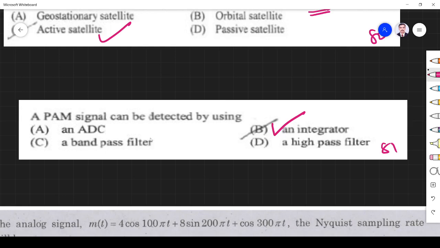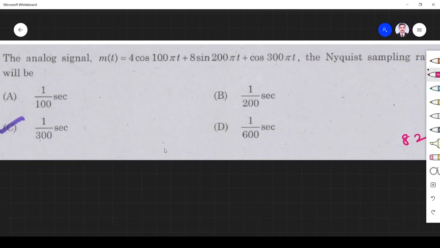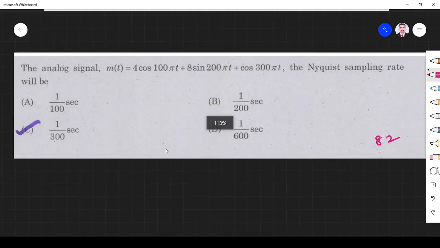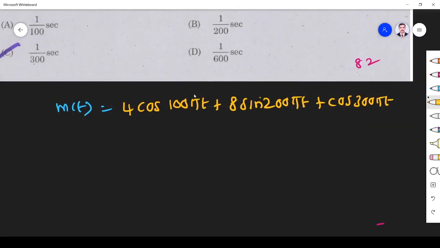Next question. The analog signal is given: m(t) is 4 cos 100 pi t plus 8 sin 200 pi t plus cos 300 pi t. What is the sampling rate fs? First I have to find fm. Here the frequency term is 2 pi fm.